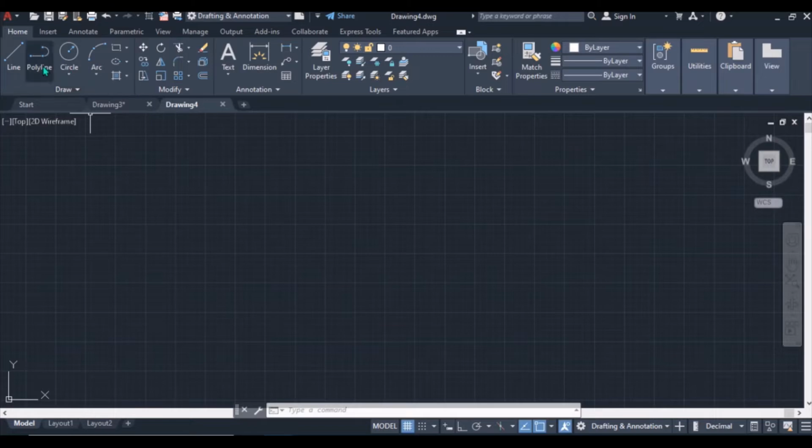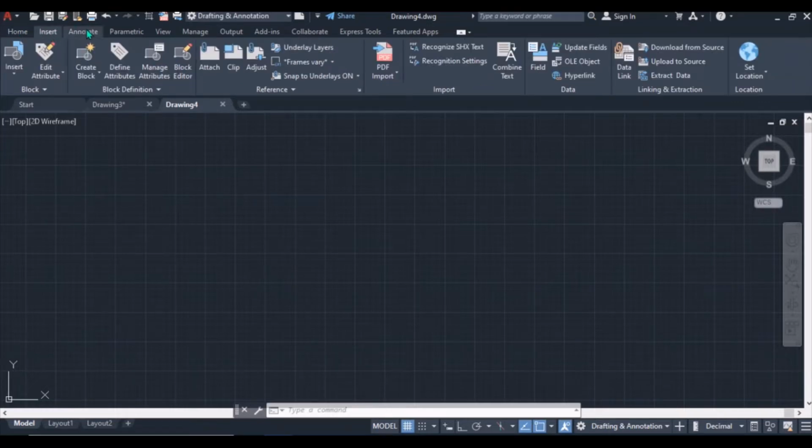and then our next thing after that quick access bar will come to the ribbon. Ribbon is all of this region from here to this place here. Okay, so ribbon has got tabs. This is the home tab, insert tab, annotate, parametric.